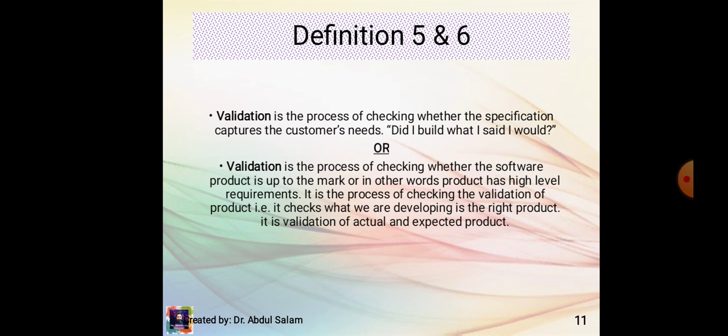Validation is the process of checking whether the software product is up to the mark, or in other words, the product meets high level requirements. It is the process of checking the validation of the product, that is, it checks whether what we are developing is the right product. It is validation of actual and expected product. Or, validation means, are we building the right product?